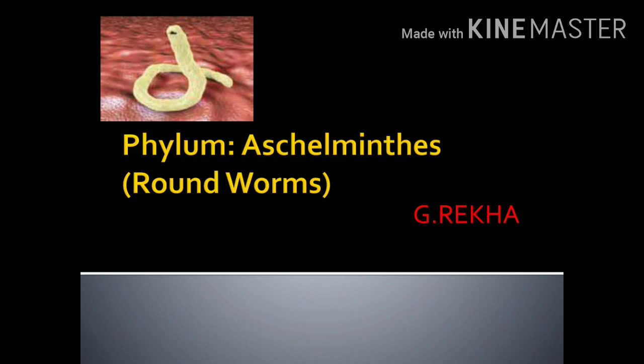Some of them are oviparous; an example is Ascaris. Note it. Ovoviparous is Wuchereria bancrofti. So what is the name of the roundworm? Ascaris lumbricoides. Pinworm: Enterobius vermicularis. The filarial worm is Wuchereria bancrofti. Hookworm is called Ancylostoma duodenale. Can you understand? Okay.